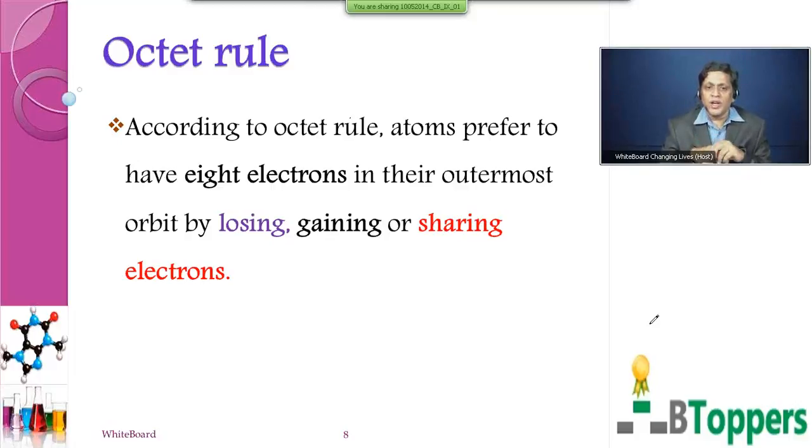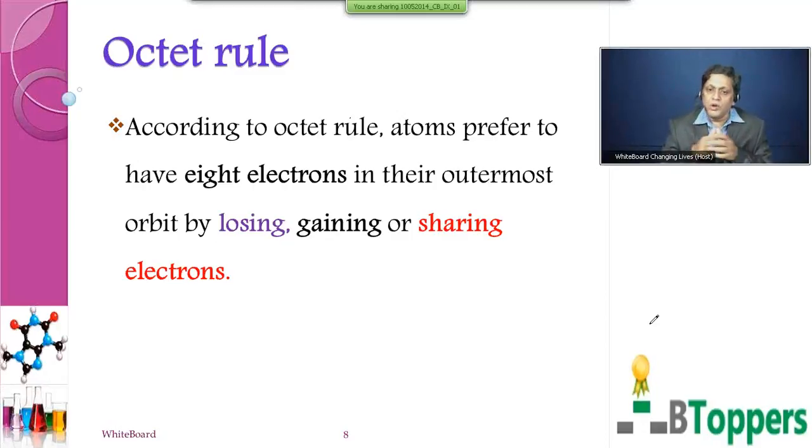The octet rule is the rule that gives a reason for the chemical reactivity of atoms of various elements. Why atoms participate in chemical bonding is nicely explained by this octet rule.